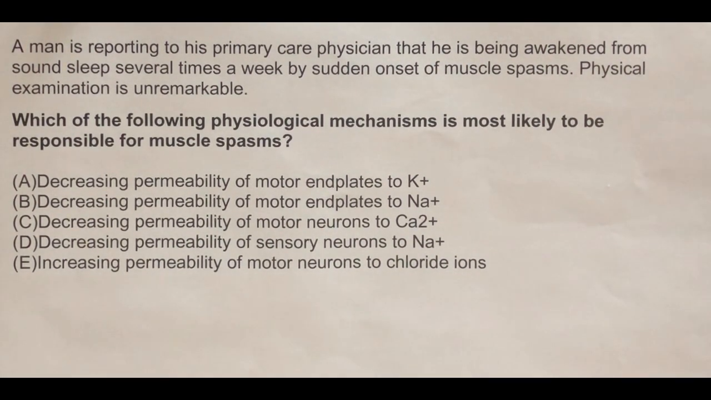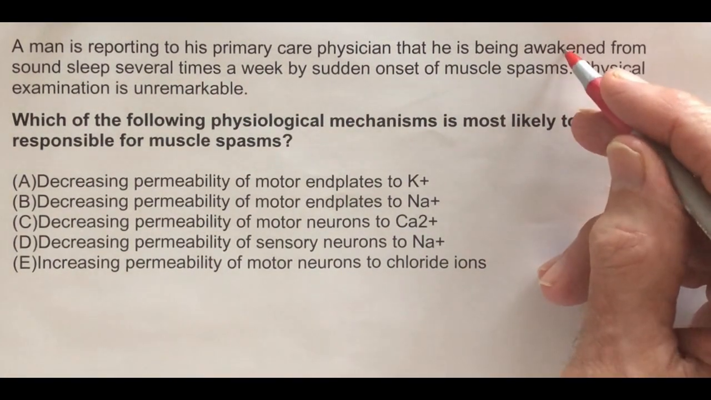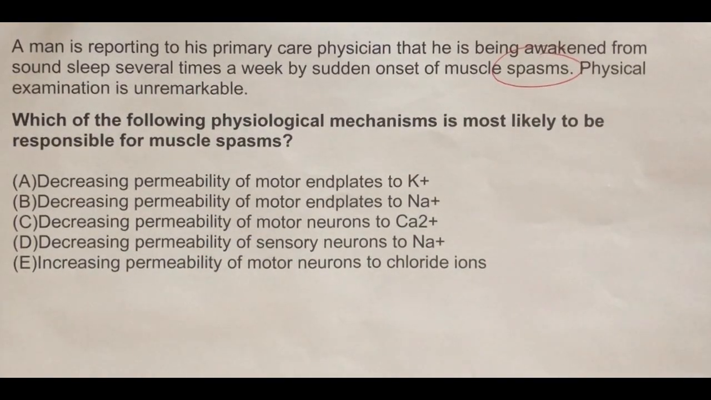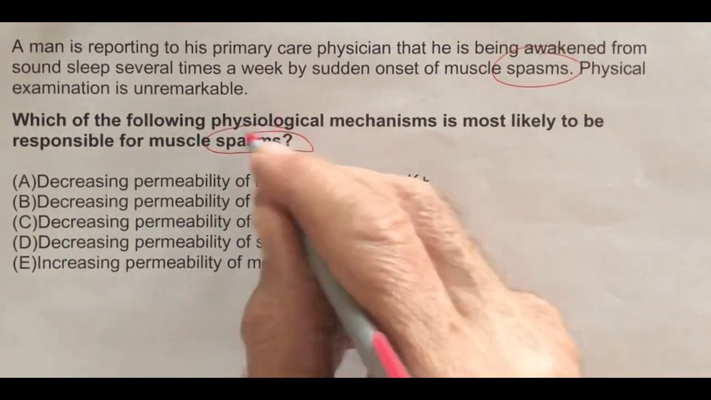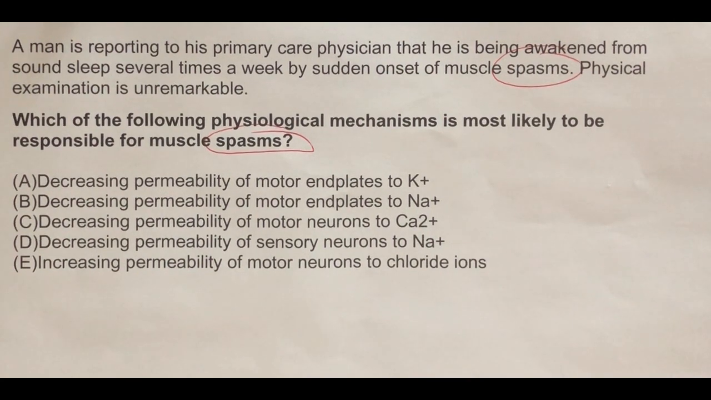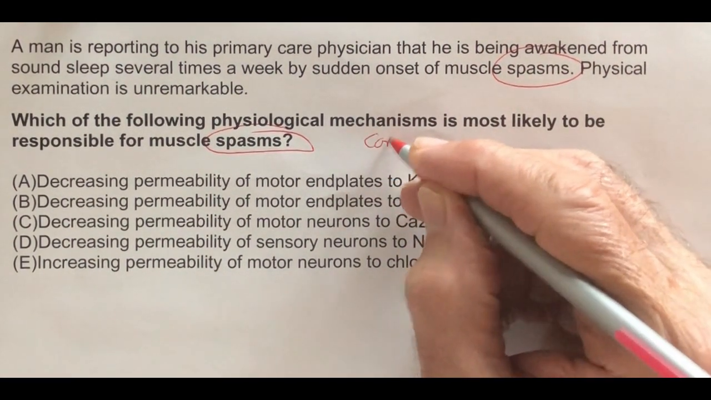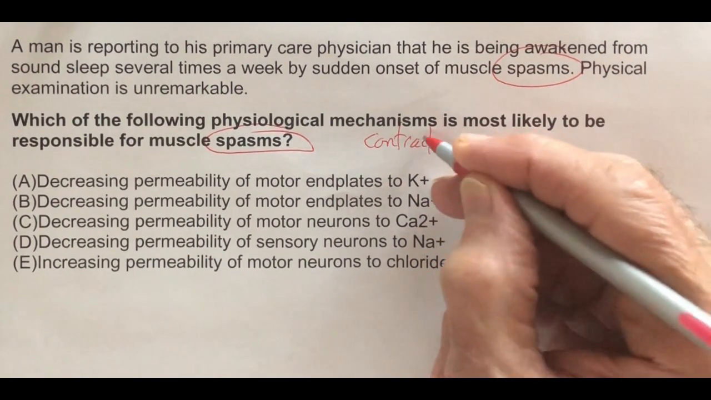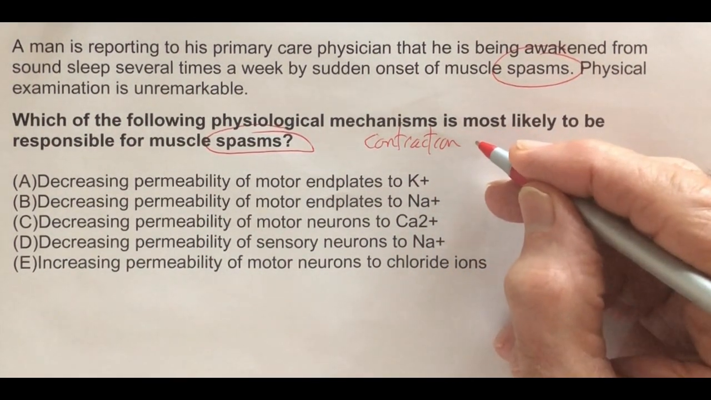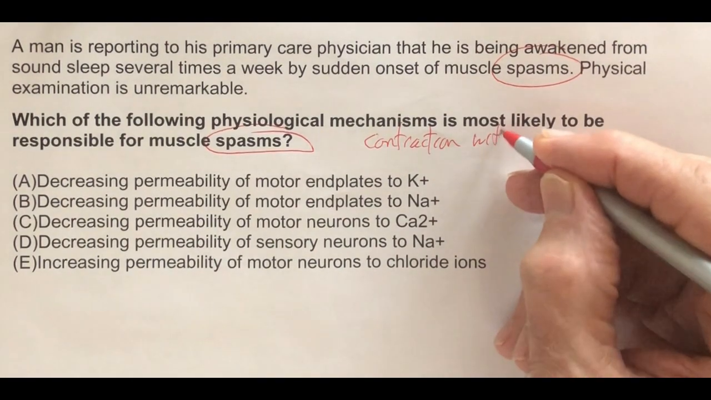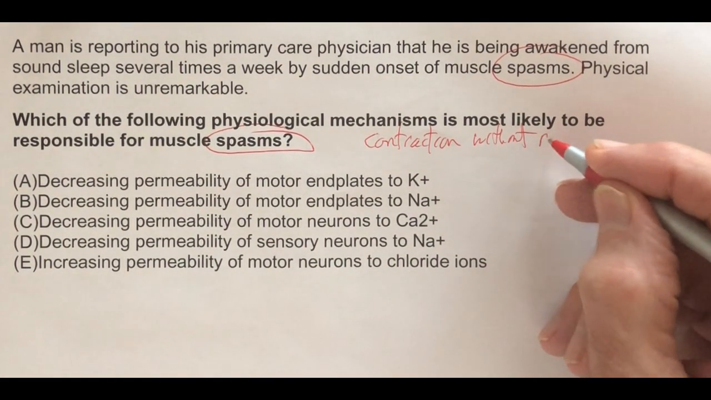Well, there's not much to dissect in the clinical vignette. It's referring to spasms, and it seems like it's skeletal muscle spasms. And here we have in the lead-in, spasms again. So our mind should immediately go to what is a muscle spasm. A muscle spasm, you will recall, is a contraction without relaxation.